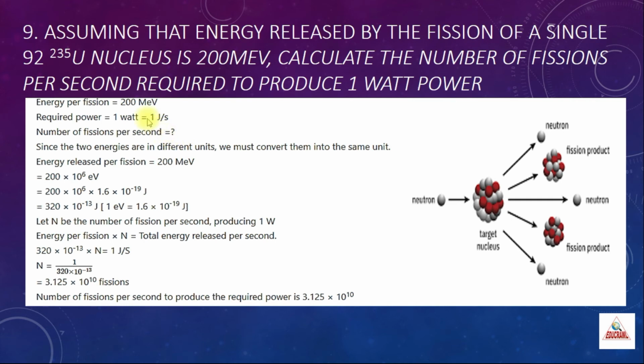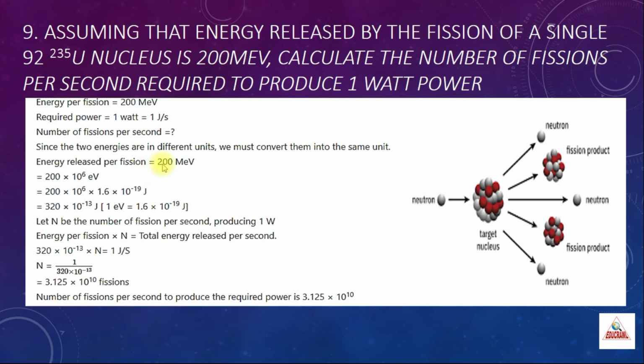If you see here, the energies are in different units. One is in joule per second, another one is million electron volt. All the values should be in one unit, then only it will be easy for our calculation. So we have to convert it into one unit. So energy released per fission is 200 million electron volt.